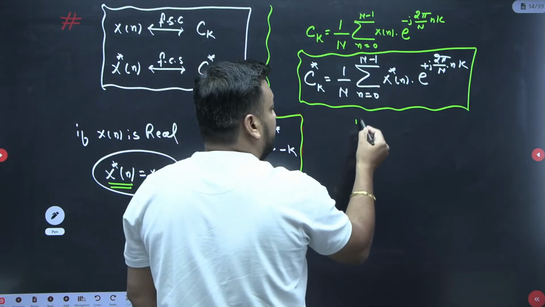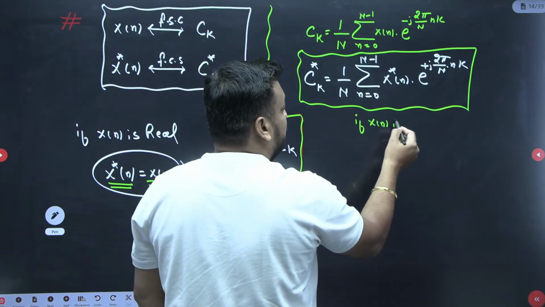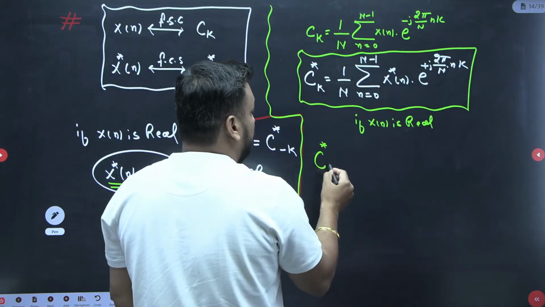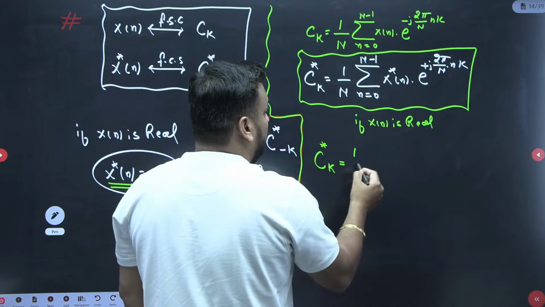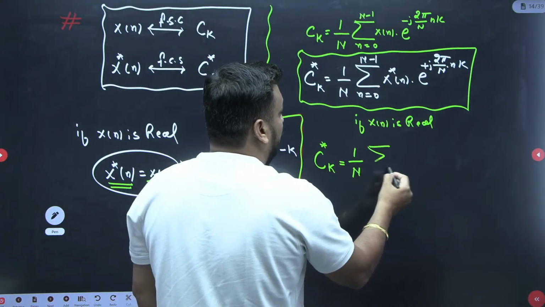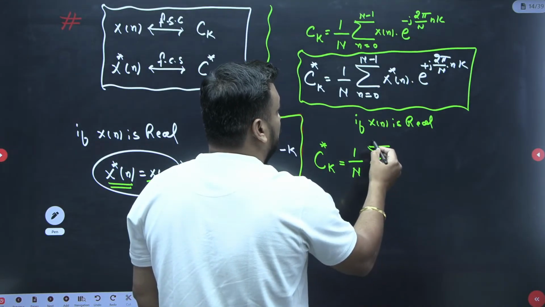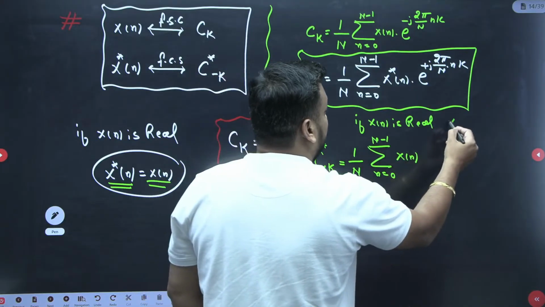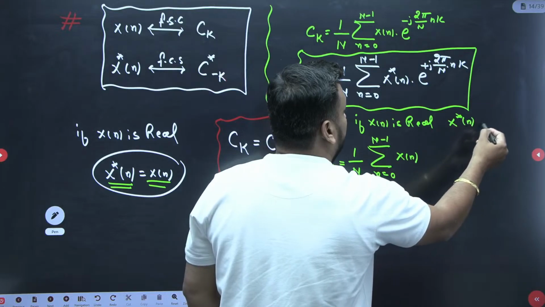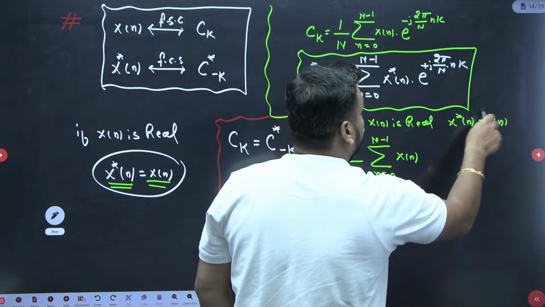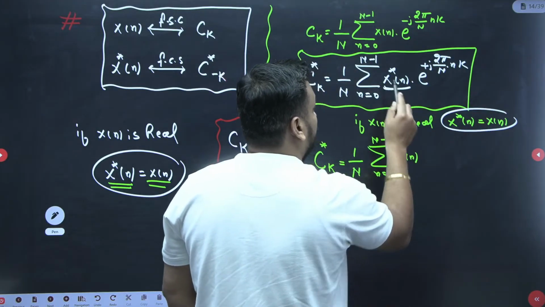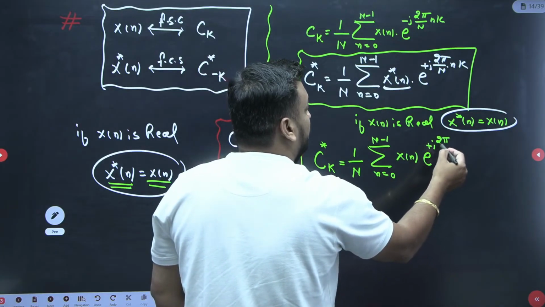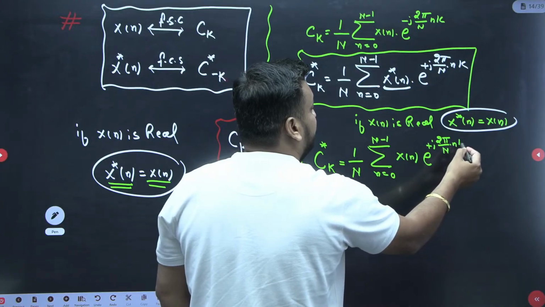So if x of n is real, then C conjugate of k is equal to 1 by N sigma of n equal to 0 to N minus 1 of x of n, since x conjugate of n equals x of n, times e to the power plus j 2 pi by capital N into nk.